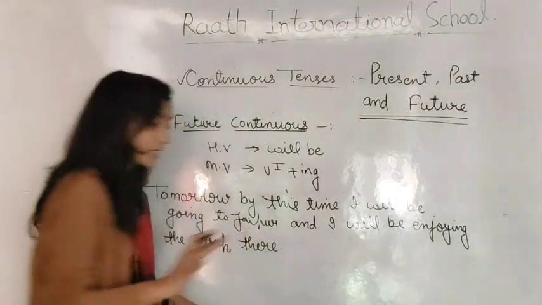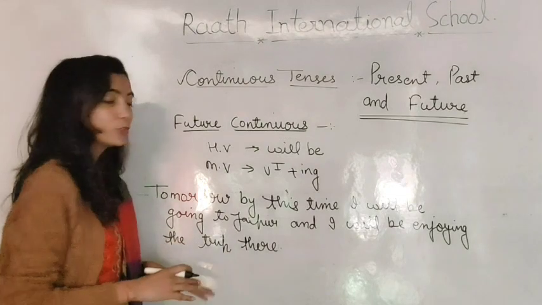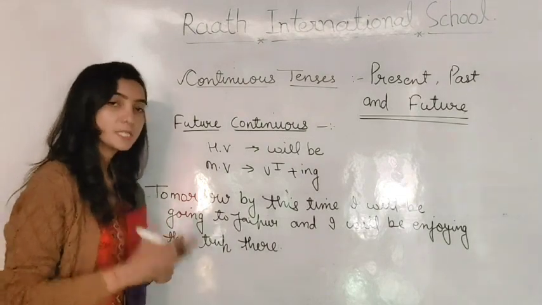Okay. So as I have said that in future continuous we use the sentences in which we